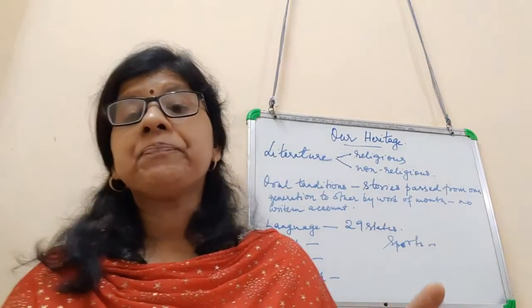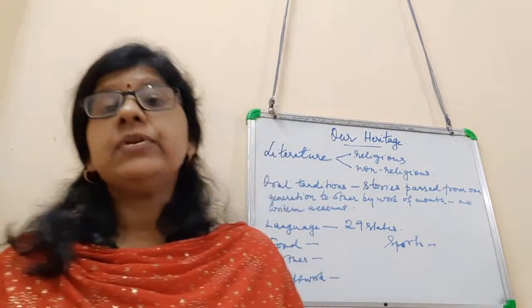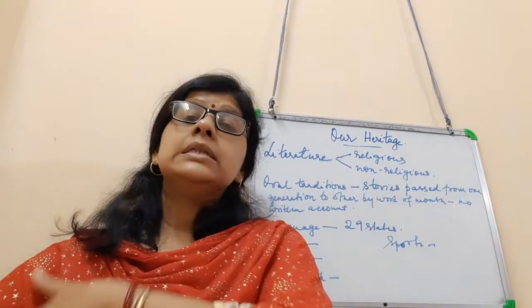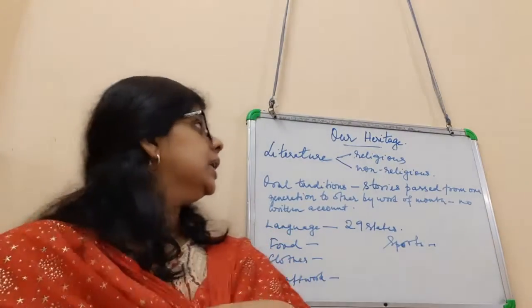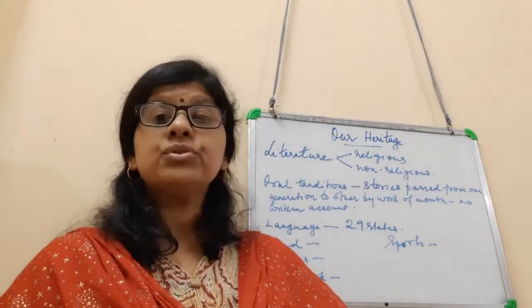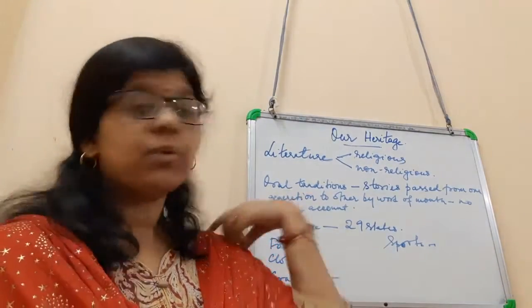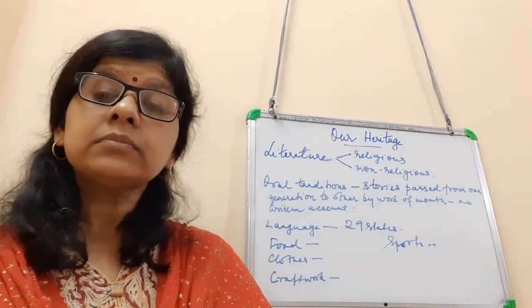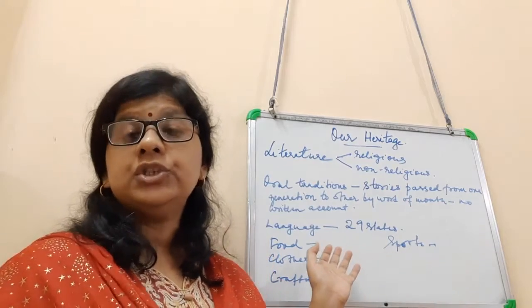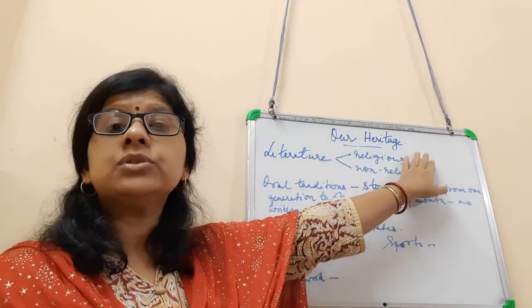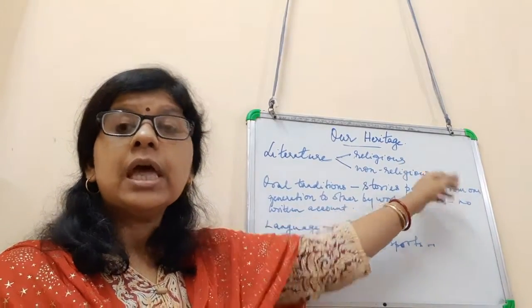All these are there. Now today we are going to study about literature, and among literature, then the oral tradition, language, food, clothes, craft work, and sports. All these are under cultural heritage. Now, literature is categorized into religious and non-religious.